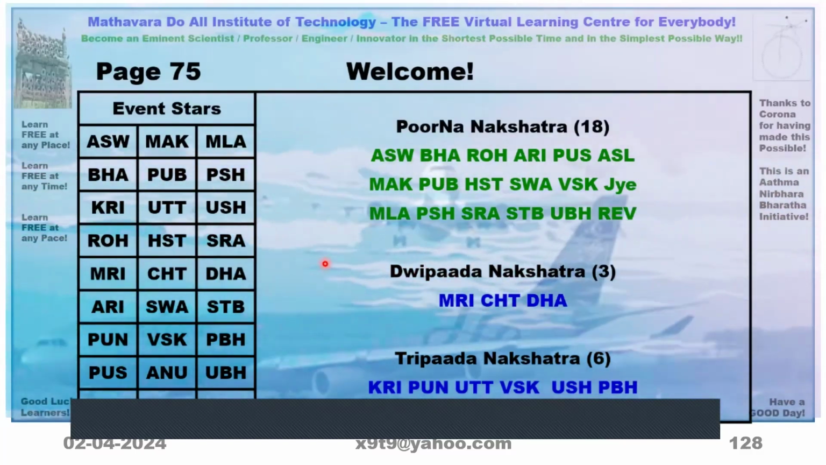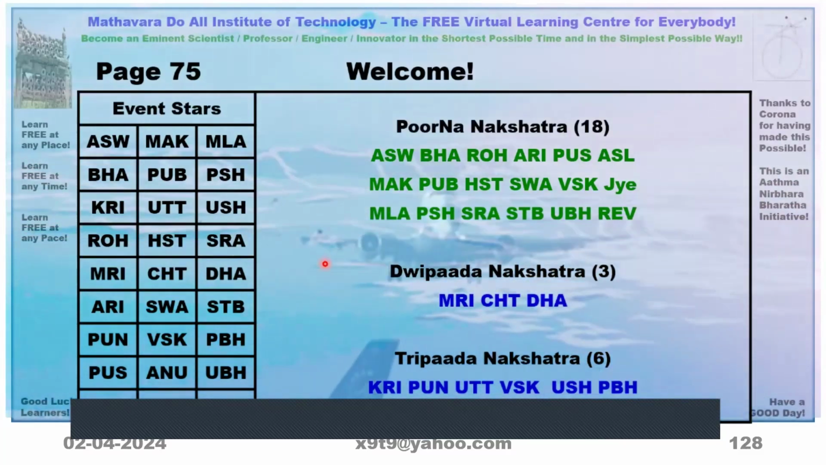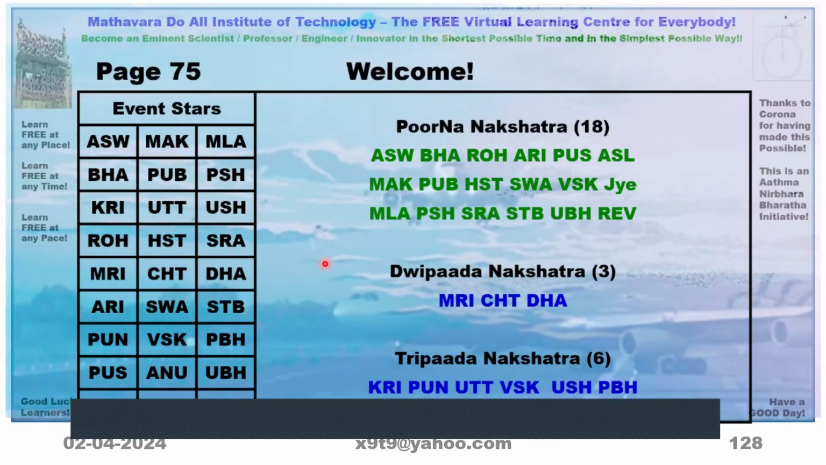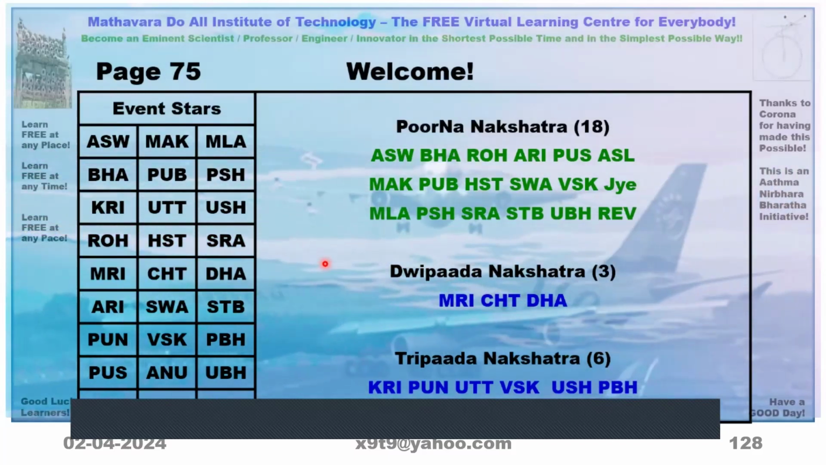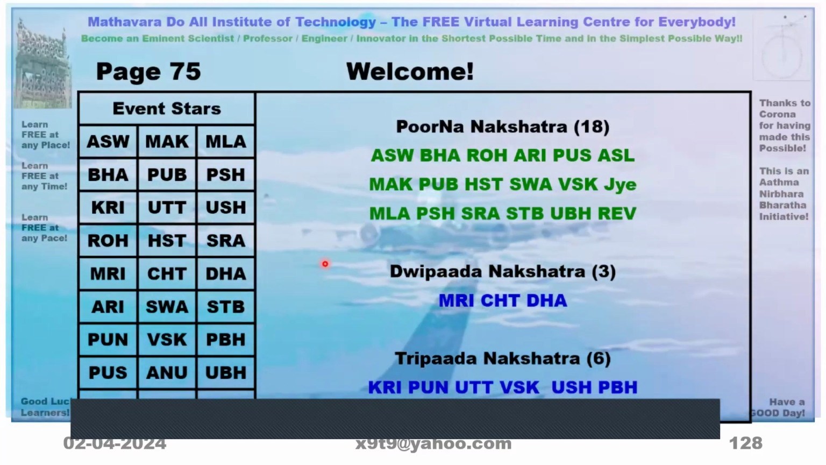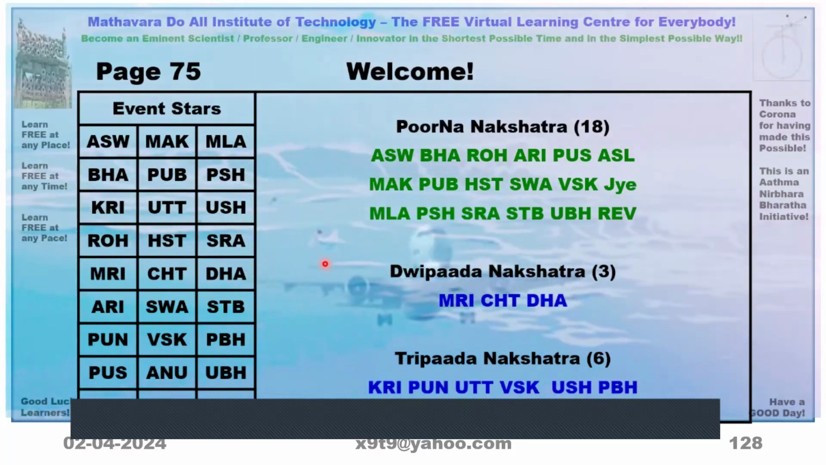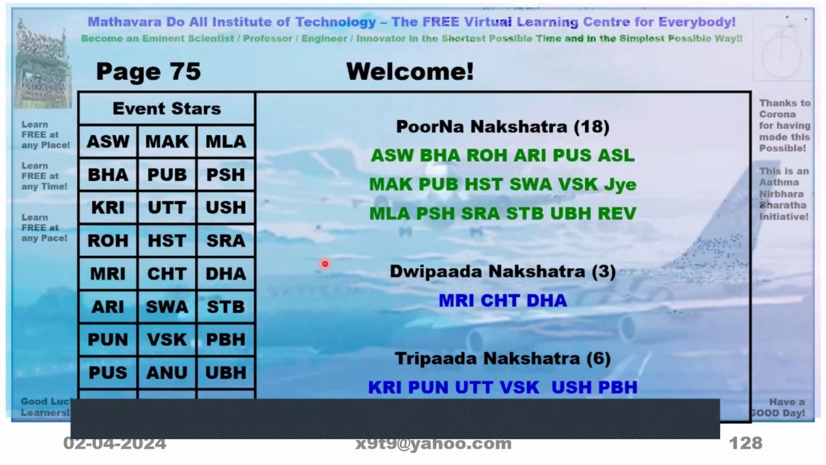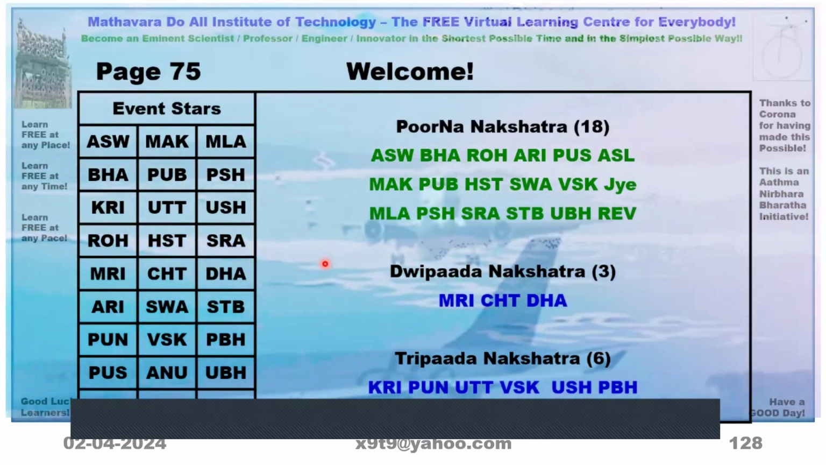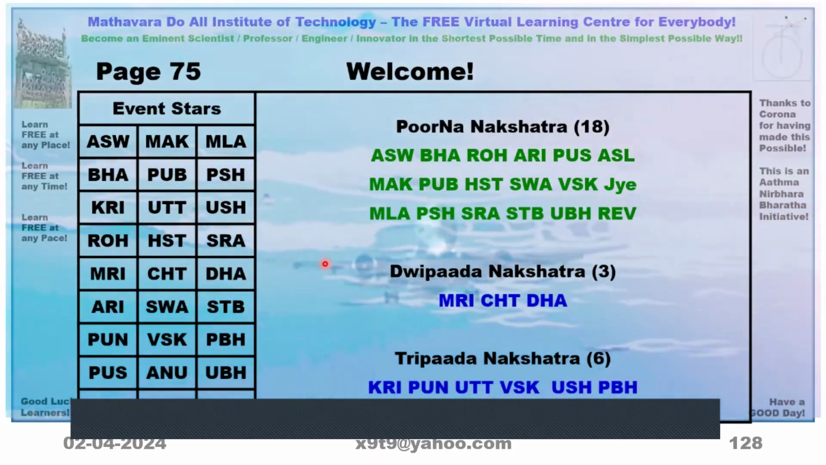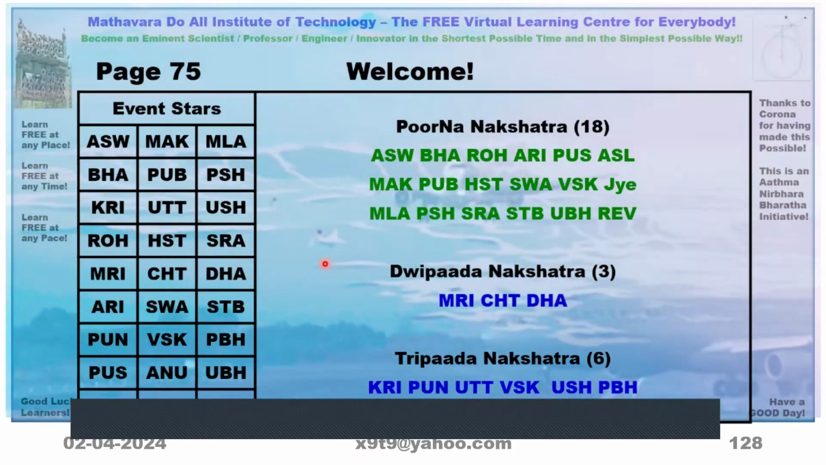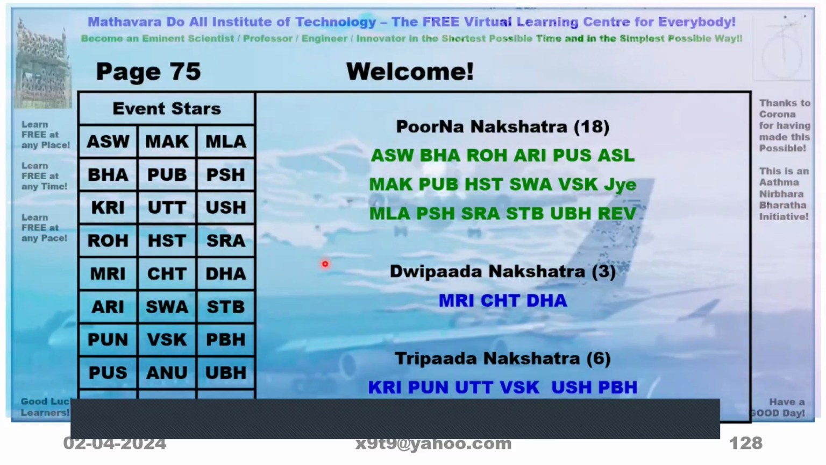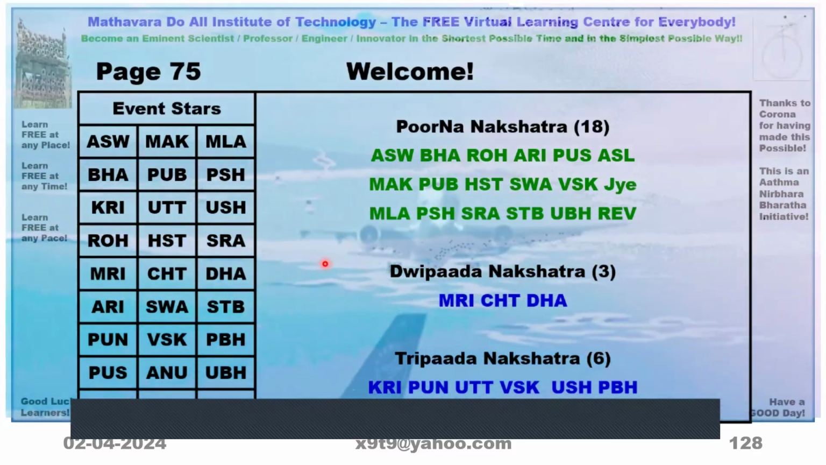Now, one more thing you have to learn. Out of these 27 stars, some stars like Ashwini, Bharani, Rohini, Aridra, Pushya, Aslesha, these are called Purna Nakshatras. That means all the 4 padas are in the same Rashi. So these are 18 in number. See, Ashwini, Bharani, 4 plus 4, 8 padas.